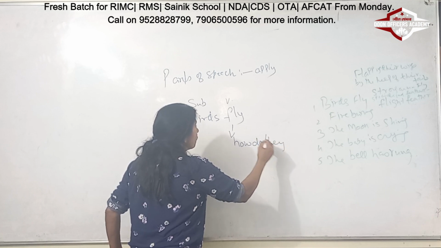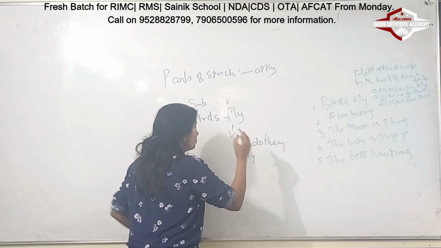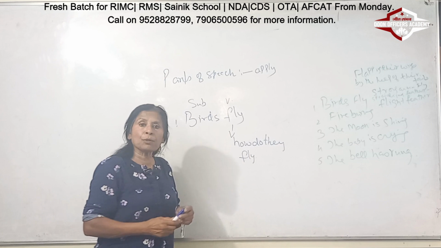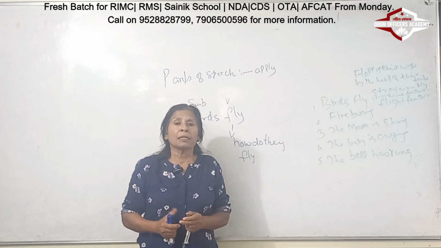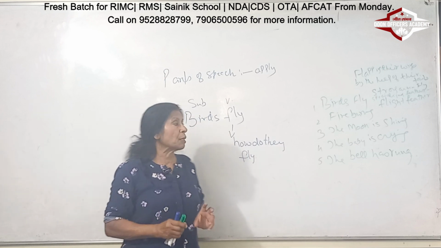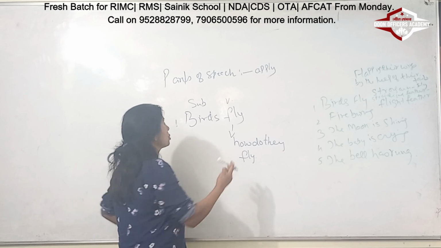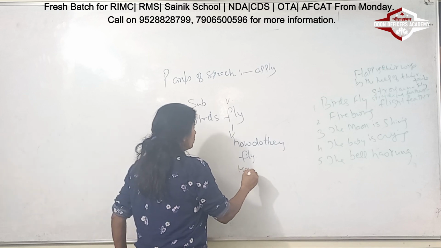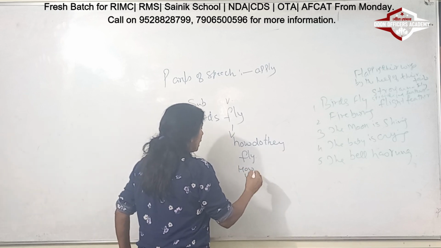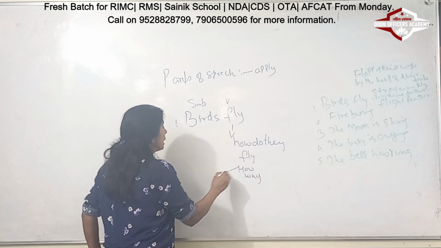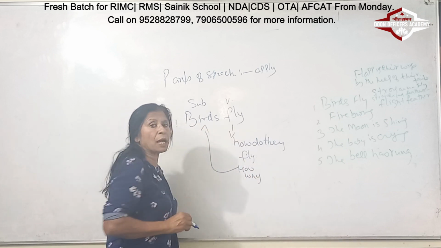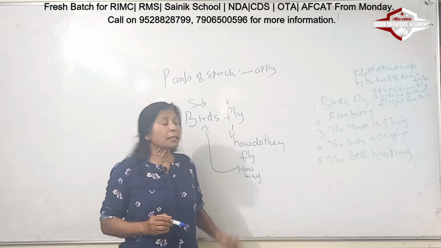To tell you how the birds fly, that is the job of the verb. So the verb will ask you how, why, and if we ask them how, then the verb has to go to the subject, and that helps.